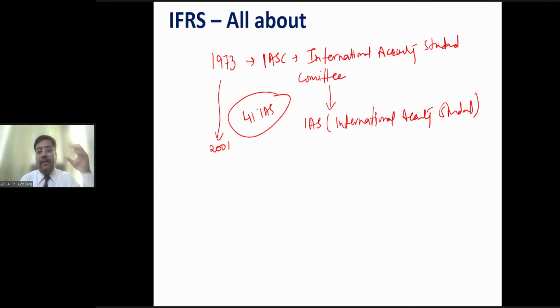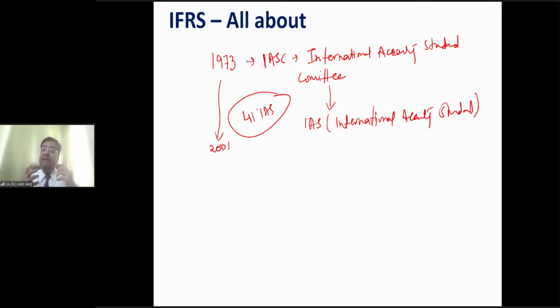So the London's economy is not a hyperinflationary economy, but this International Accounting Standard Committee has issued a standard, IAS 29. We will read Ind AS 29. This standard talks about financial reporting in hyperinflationary economies like Zimbabwe, Venezuela, Ghana.